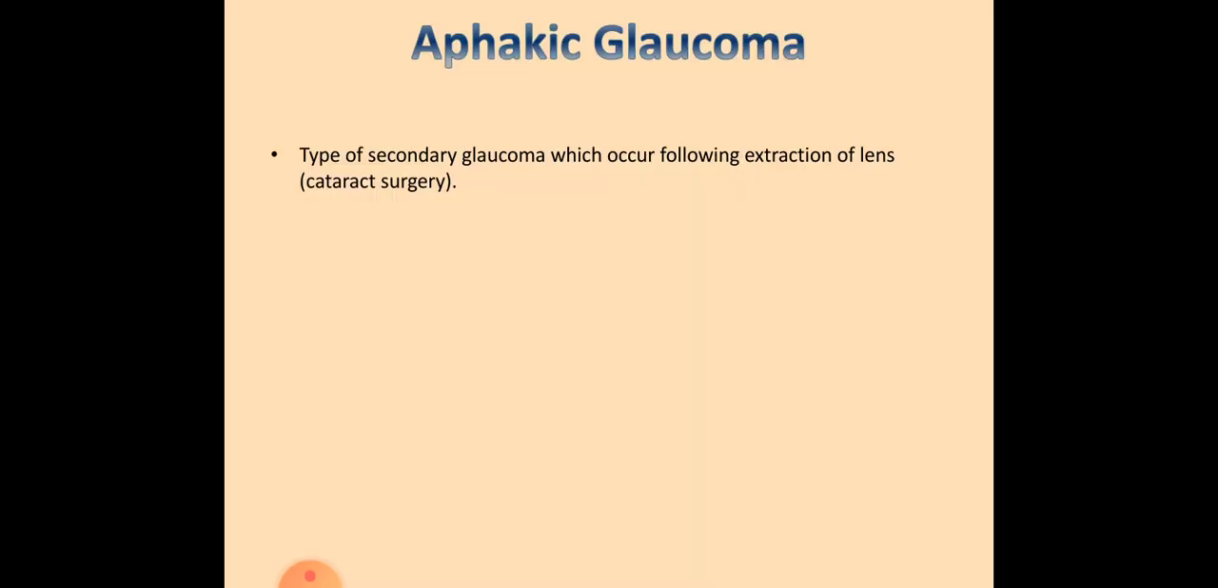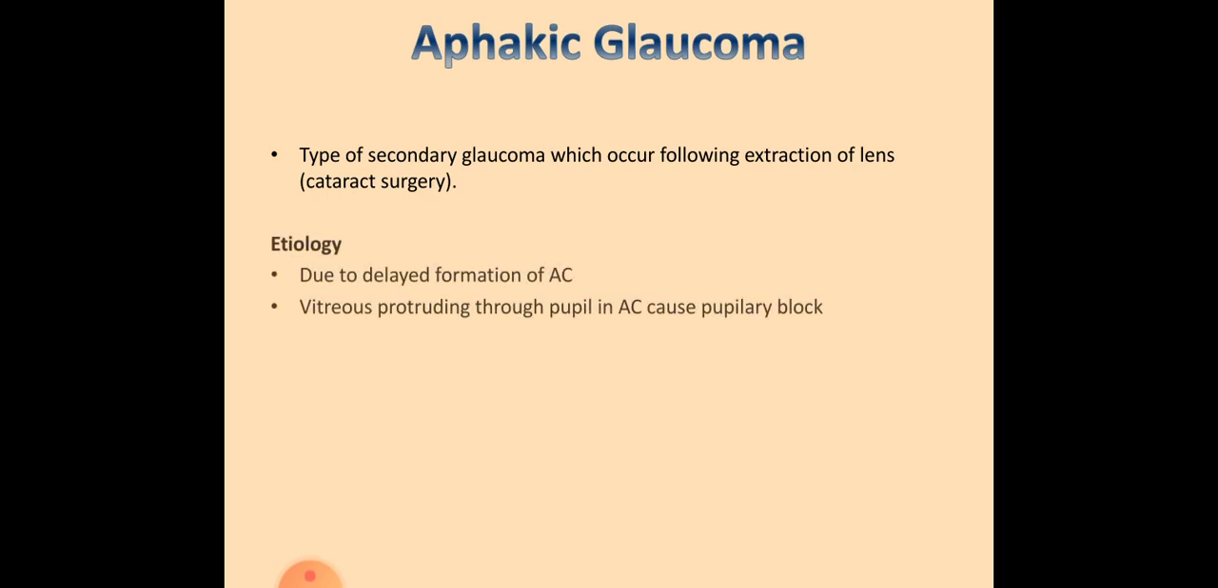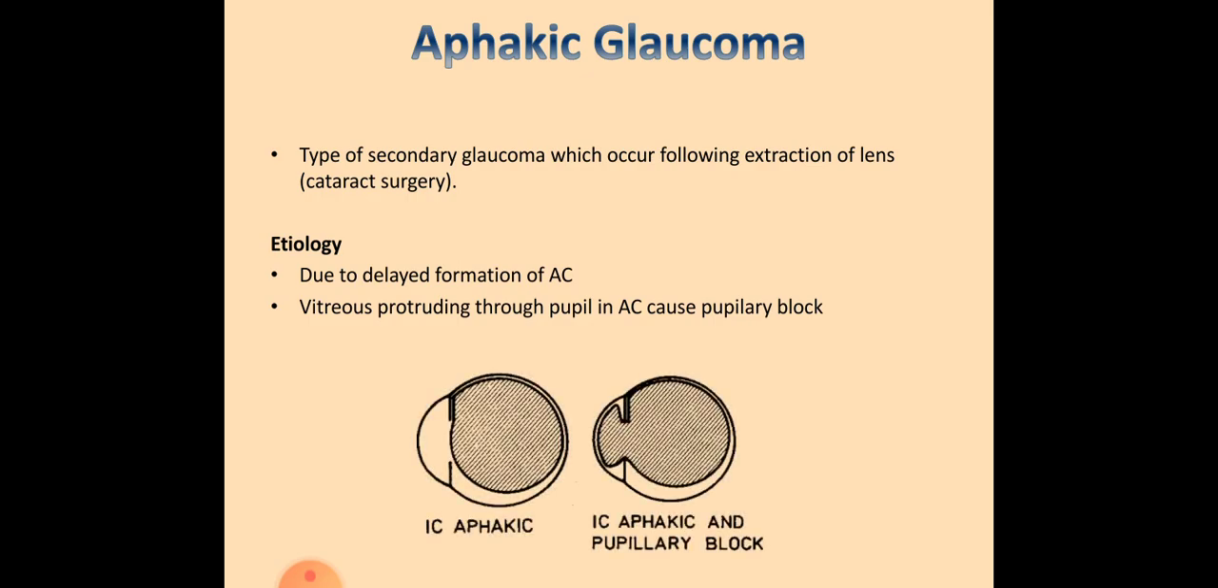Aphakic glaucoma is the type of glaucoma which occurs following extraction of the lens, meaning cataract surgery. Etiology is due to delayed formation of the anterior chamber, and vitreous protruding through the pupil into the anterior chamber causes pupillary block.